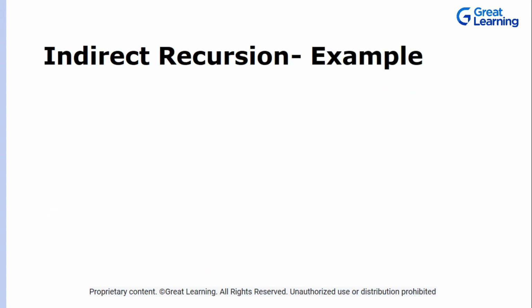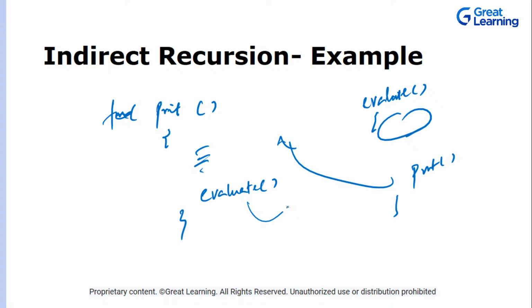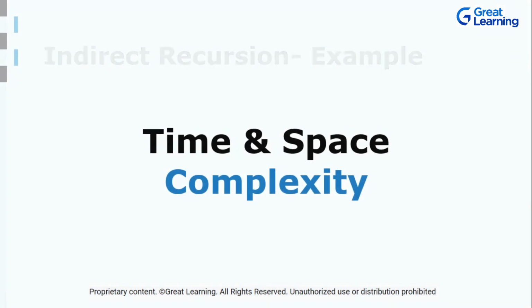If you talk about an example, let's suppose we have a function named print. In print, we are calling another function, evaluate, once whatever is the base condition is handled. This function evaluate does the evaluation and it calls print. So whatever you are evaluating, call print. Once print is done, call evaluate, then print again, until we reach the base conditions of both these functions. Done. So this is indirect recursion.